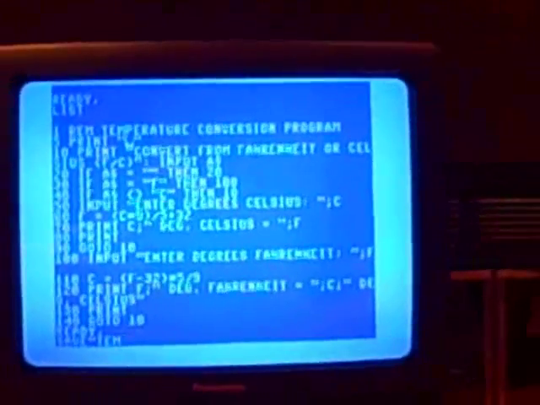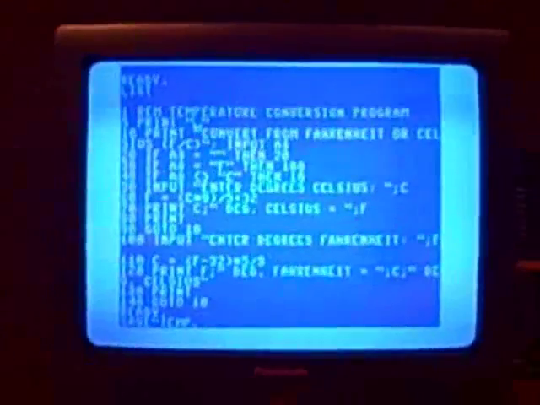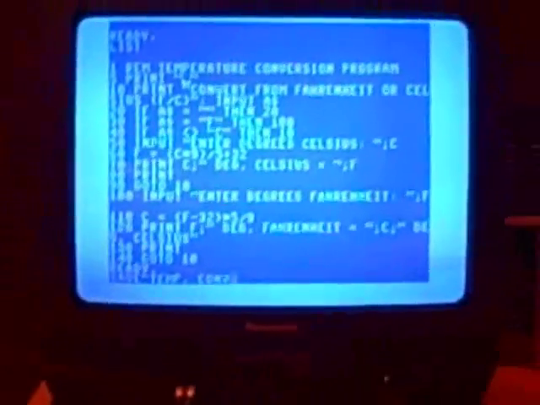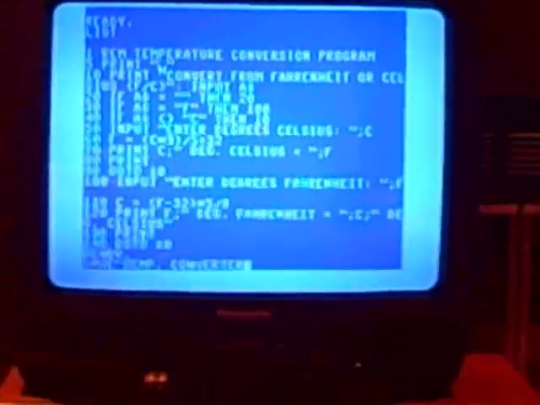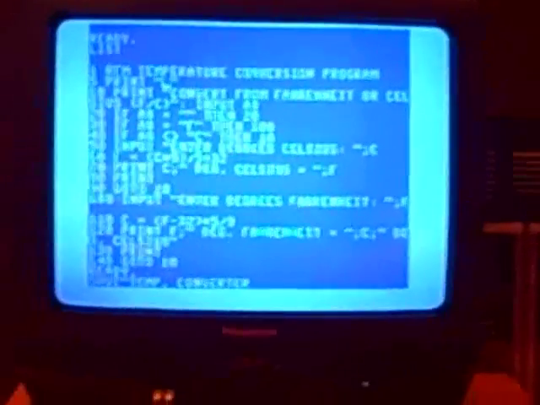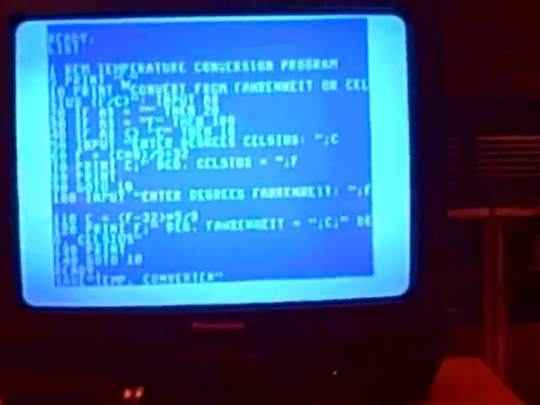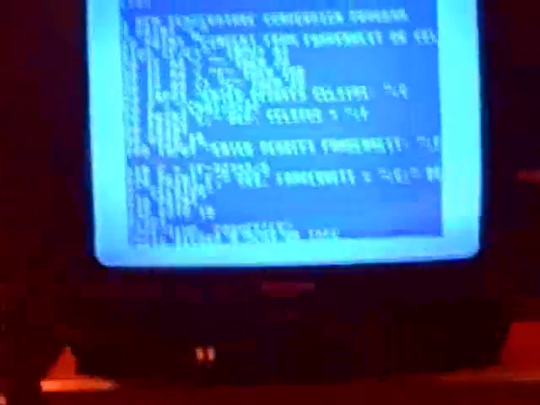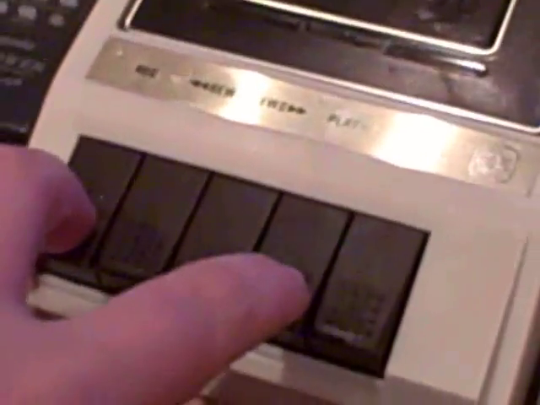I'm going to call this temp, period, converter, and then close parentheses. That's what it's called. Then press enter. It's going to tell me to press play and record on the tape. So I'll do that. And there, the screen blanked out, and it's thinking, saving.